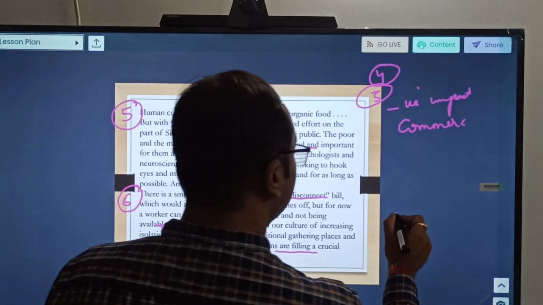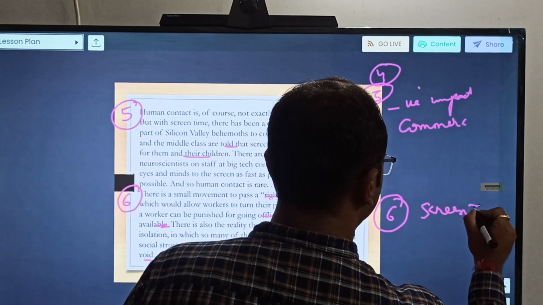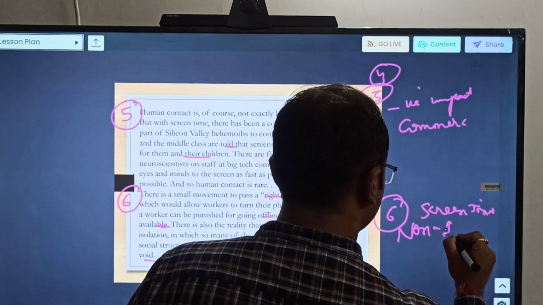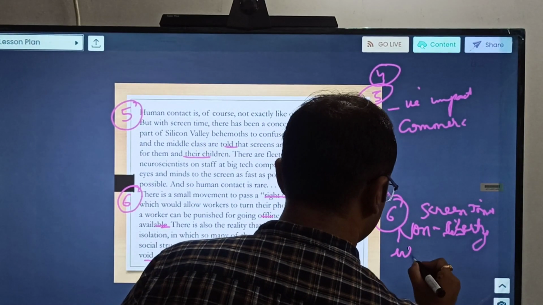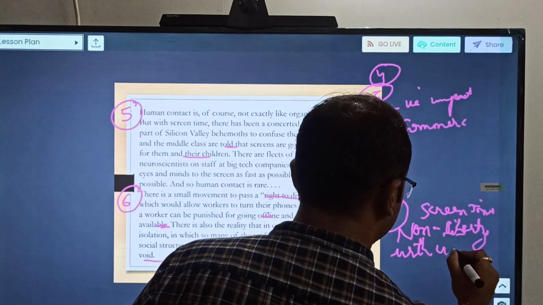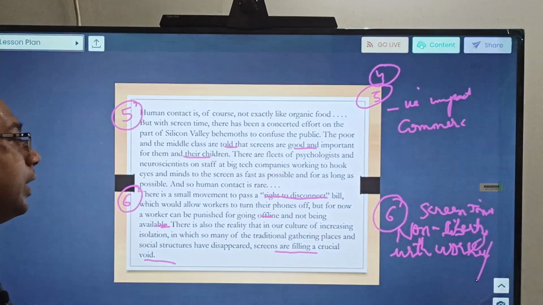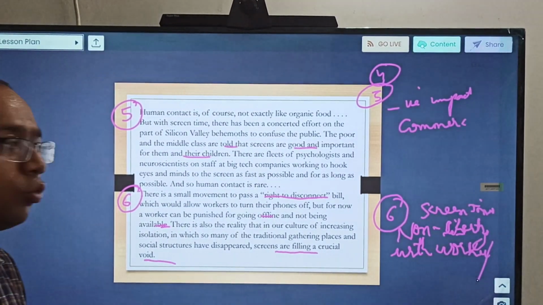Okay, so this again says about screen time and non-liberty with workers or your employees to get away from it. Okay, and again the rich-poor comparison goes on throughout the passage.